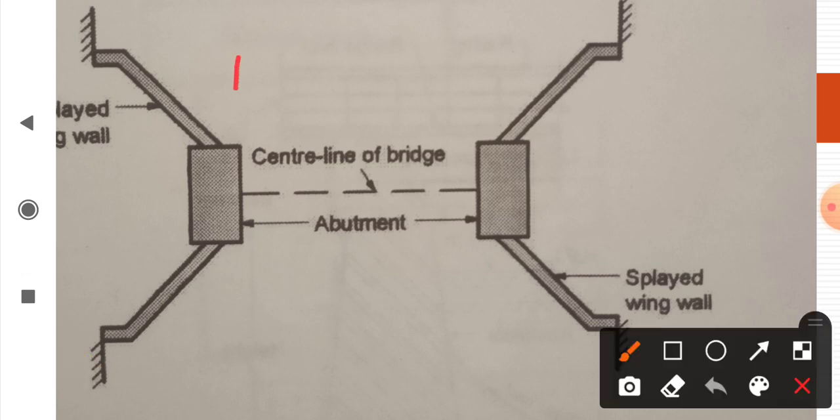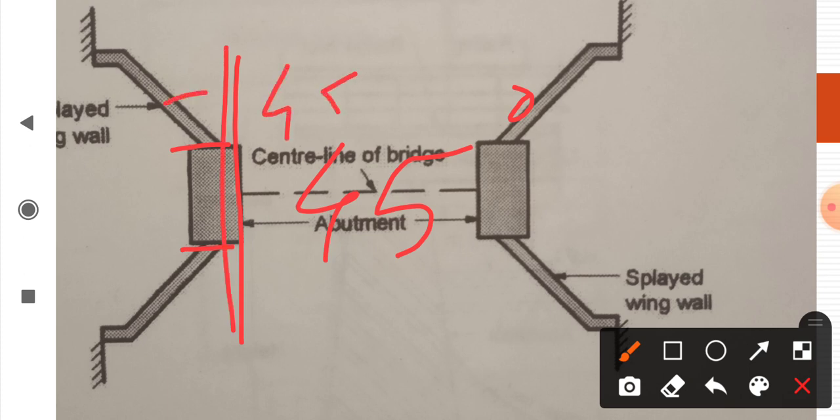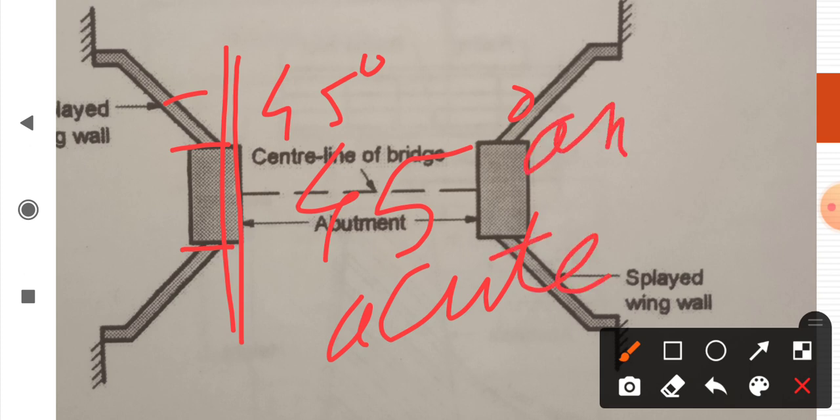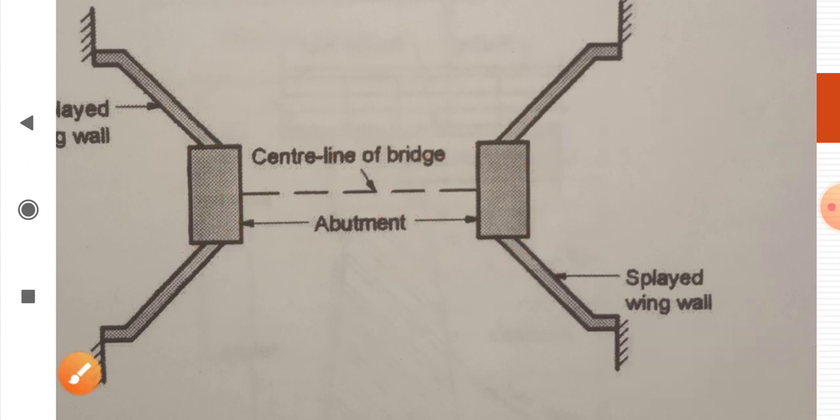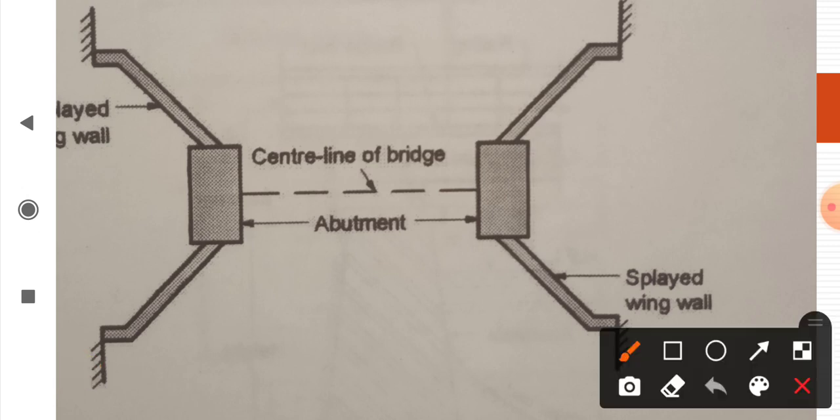Wing walls making an angle with the abutment of 45 degrees. Wing walls are constructed at an acute angle with the abutment at both ends. This is end one of the abutment and end two, making an angle of 45 degrees, an acute angle. Such walls are suitable for small as well as big bridges on rivers.